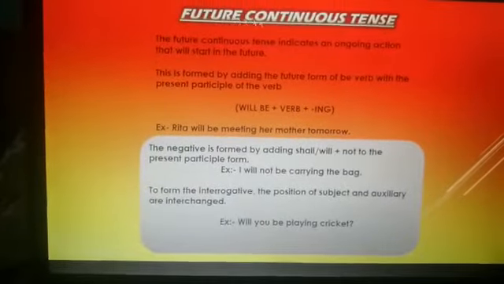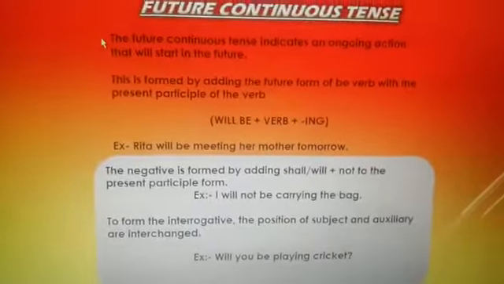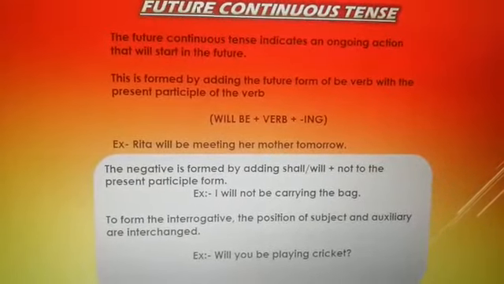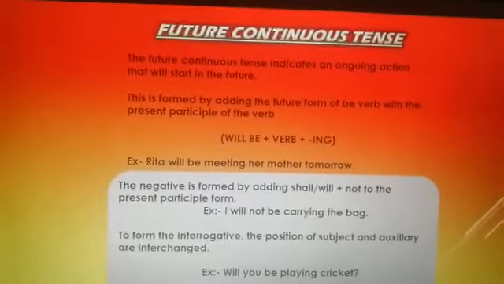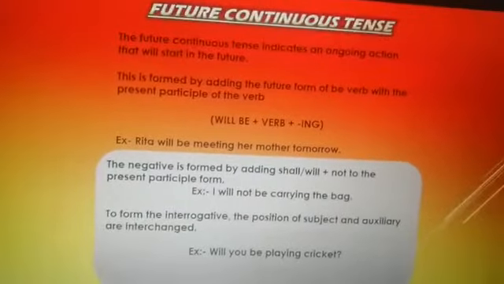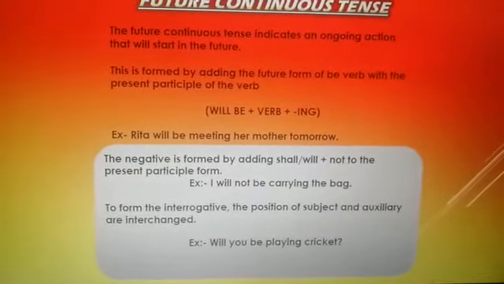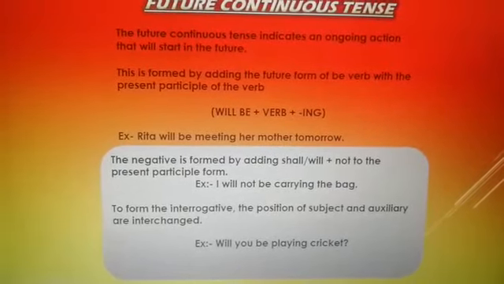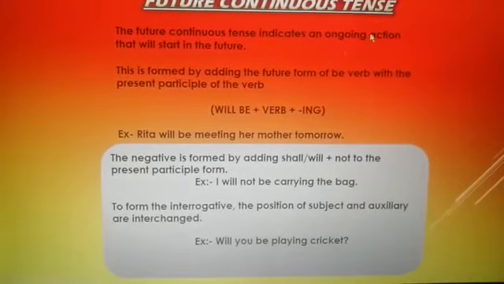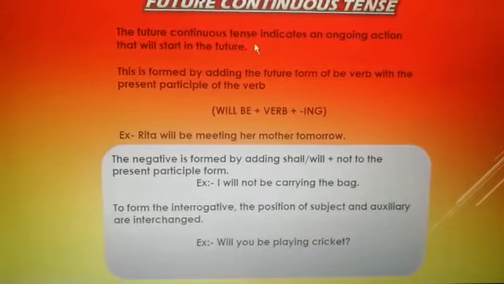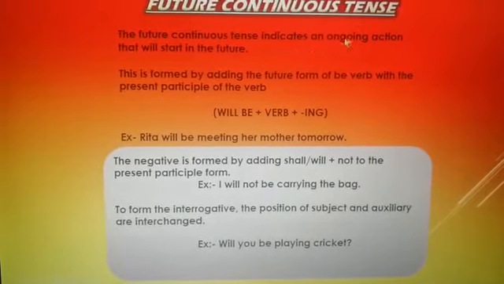Now the future continuous tense. What is the future continuous tense? It indicates an ongoing action that will start in the future. It means the future continuous tense is used for an action that will start in the future and then it will continue for some time. Ongoing action means the future continuous tense talks about the action that is going to happen in the future and will continue for some time.